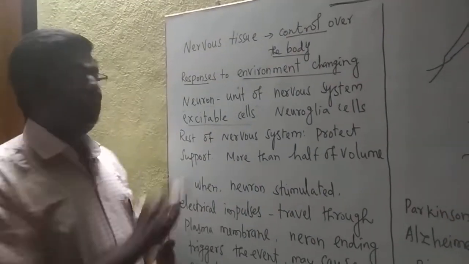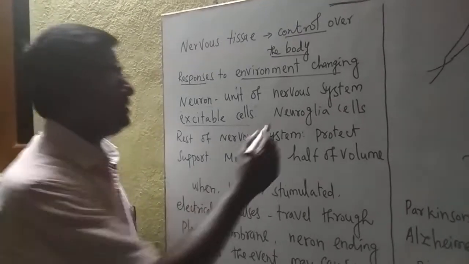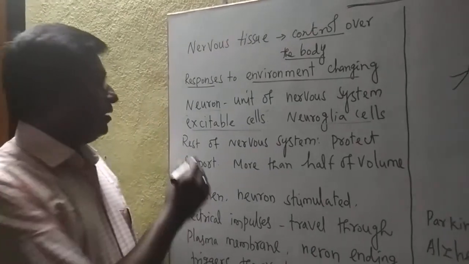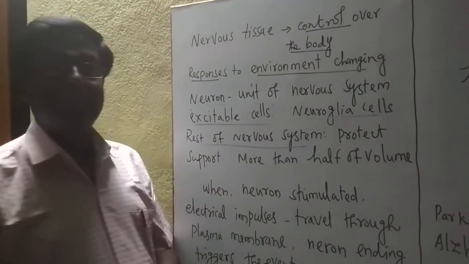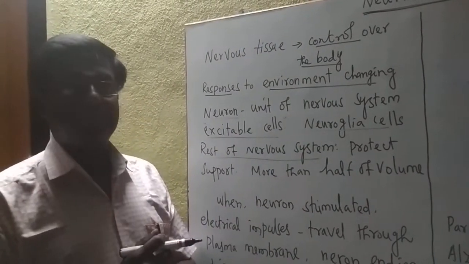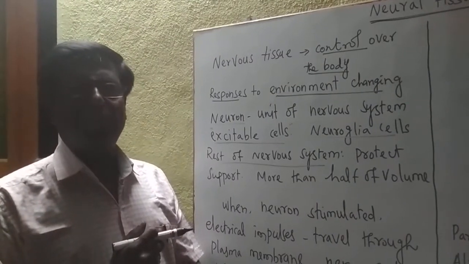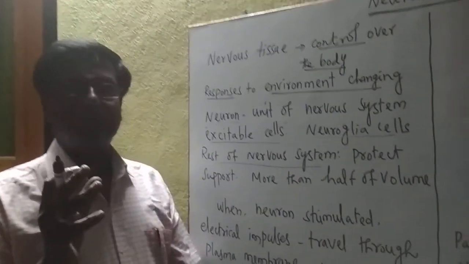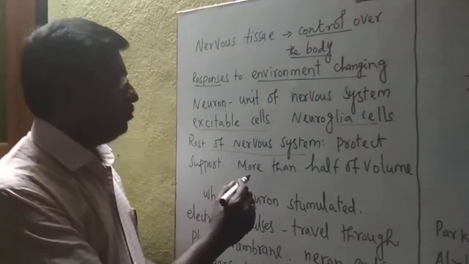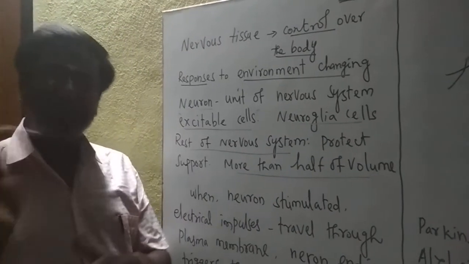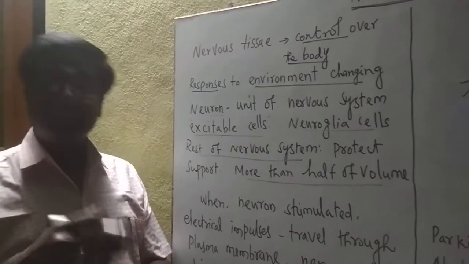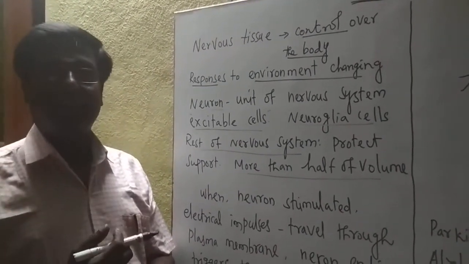Then, apart from the neuron, another cell is there, called the neuroglia cells. These neuroglia cells are the rest of the nervous system. These neuroglia cells are the majority cells in the nervous system. What is the function of the neuroglia cells? The neuroglia cells protect and support the neuron cells. These cells make up more than half the volume, more than 50%. The nerve cells are fewer in number.